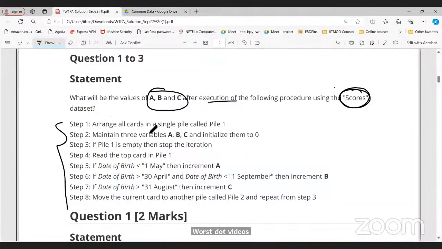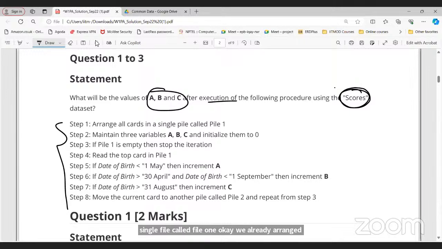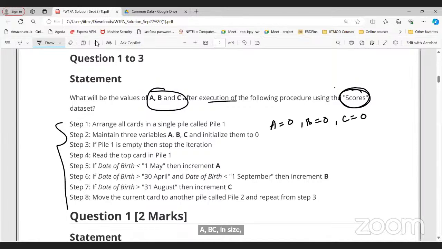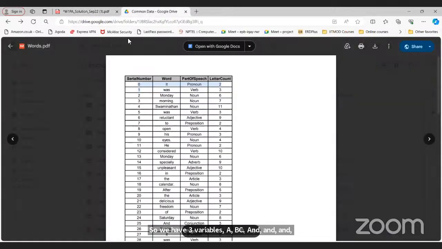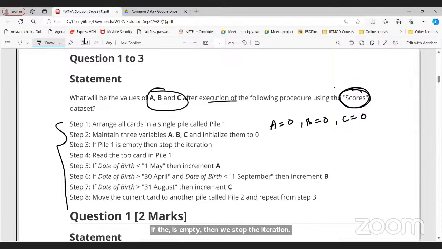Arrange all the cards in a single pile called pile 1. We already arranged it. This is pile 1. Now maintain three variables A, B, C and initialize them to 0. It means the value of A equals 0, the value of B equals 0, the value of C equals 0. If pile 1 is empty, then stop the iteration. For example, this table is pile 1. If the table is empty, then we stop the iteration. But this table is not empty, we have 30 rows here, so we go to our next step.